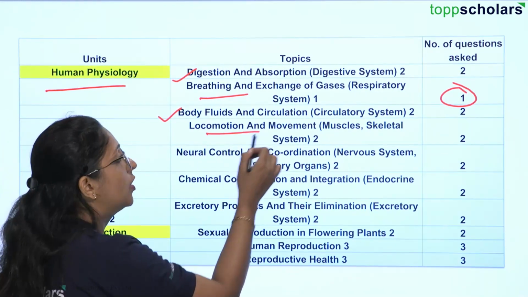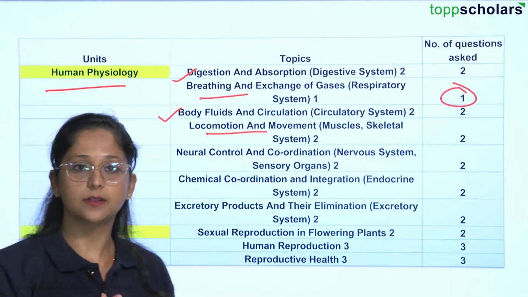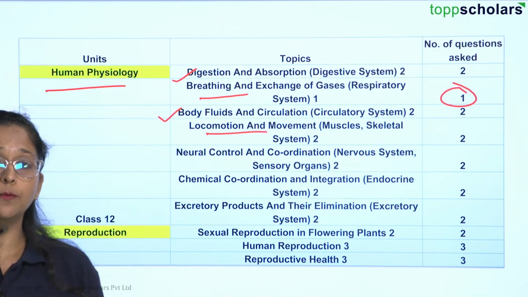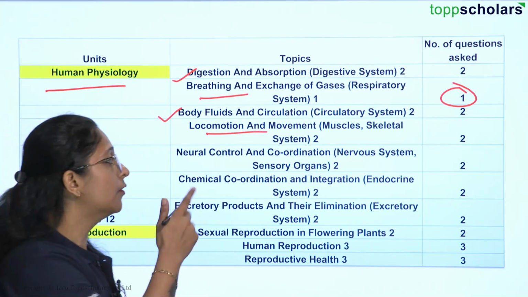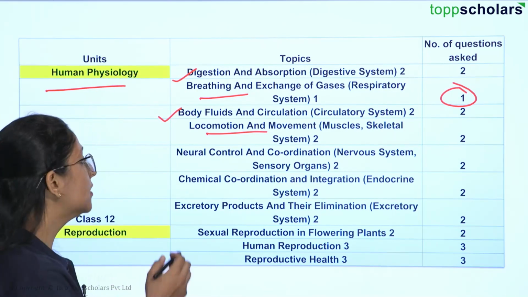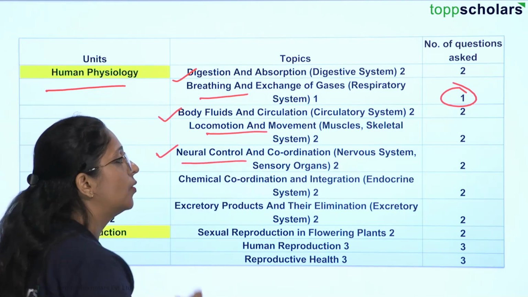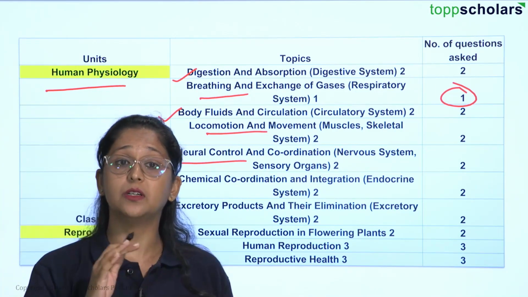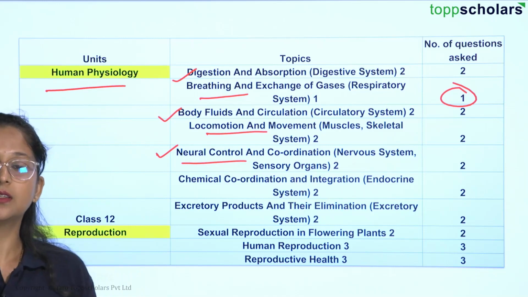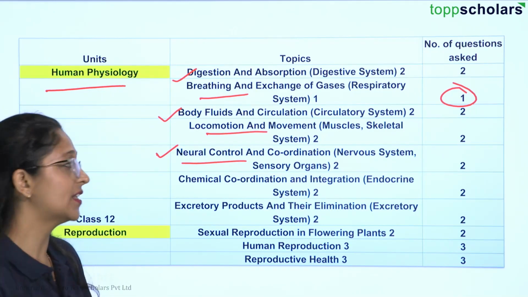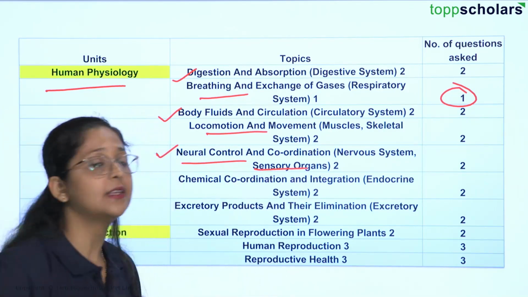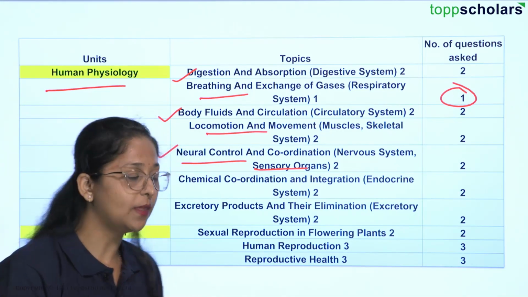And for locomotion and movement, we talk about muscles, skeletal muscles, and how movement happens across the human body. From that we have 2 questions. Another important topic is neural control and coordination, that is majorly about our nervous system, synapses, the action potential, the reflex actions, right, and our sensory organs. So we have 2 questions from them.